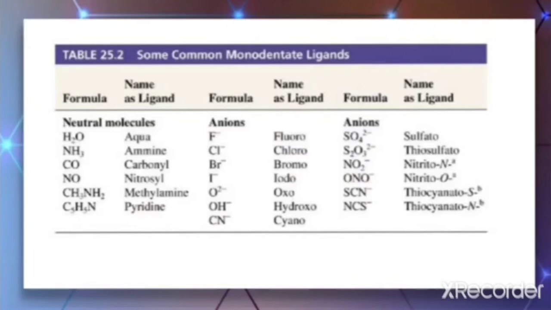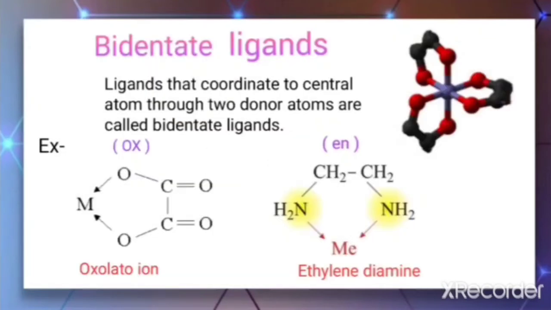So depending upon the number of donors, if there is only one donor in that ligand, then it is called a monodentate ligand. Like in these cases also, there is a single donor. So that is called a monodentate ligand. But if the ligand coordinates to the central atom through two donor atoms, then it is called a bidentate ligand. Bi means two. So if there are two donor atoms in the ligand that coordinate to the central atom, that is called a bidentate ligand.